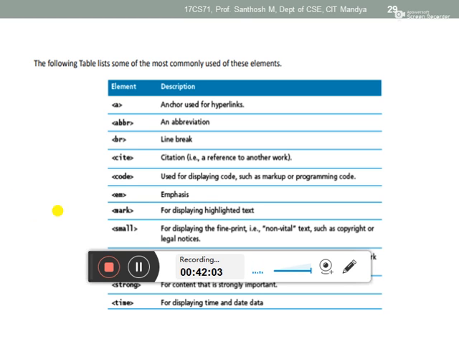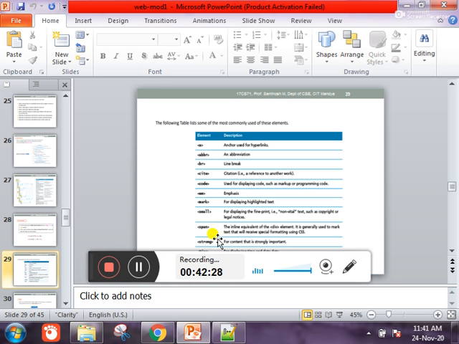If you want to mark particular data or a particular paragraph, then you represent that paragraph within mark, and it will mark or highlight your data using a yellow background color. It will give a yellow background color to a particular element or data. And then the small tag is used to reduce the font size. And then strong will increase the font size.